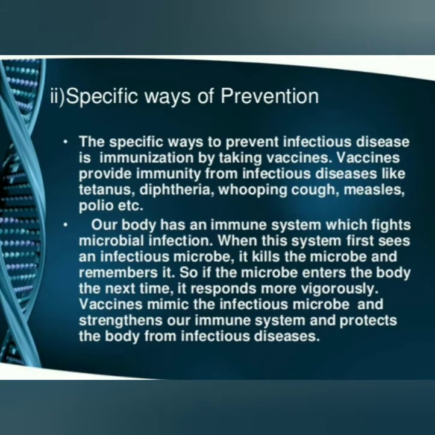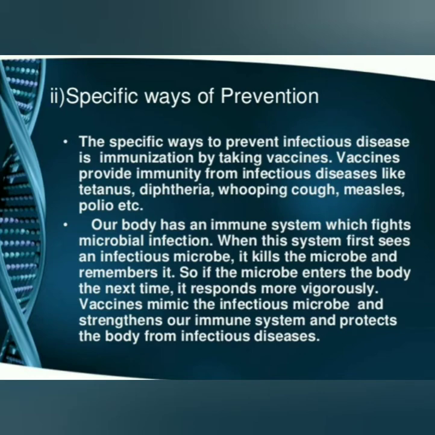Next, specific ways of prevention. The specific way to prevent infectious disease is immunization by taking a vaccine.